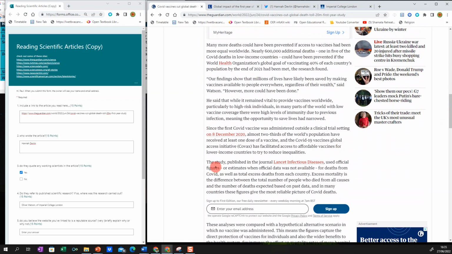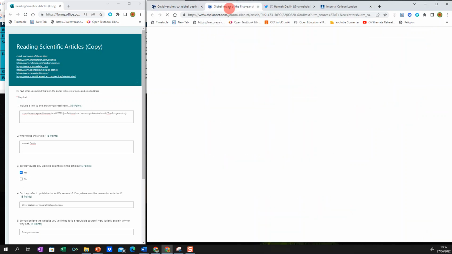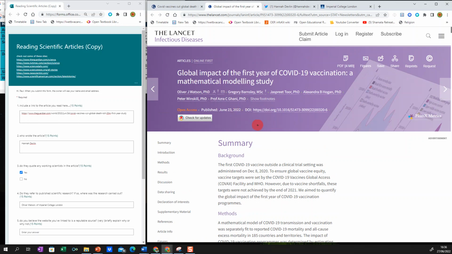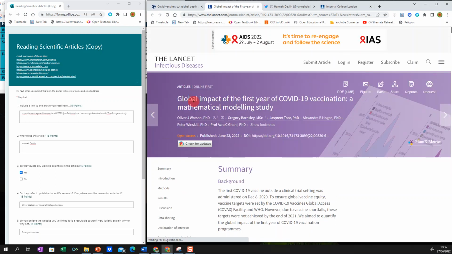So it does link back to an actual study. The study was published in the journal Lancet Infectious Diseases and uses official figures. When we click on this, we can open up the actual study, and this is the actual study here. Then this is one of the authors, one of the scientists that was involved in the study.